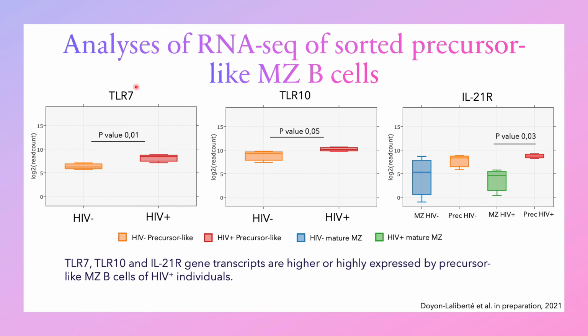Then, we looked at the expression of TLR7, which can recognize single-strand RNA, and TLR10 that is involved in the recognition of structural proteins of HIV, and we found that their gene transcripts are higher in precursor-like marginal zone B-cells of the progressors compared to the healthy individuals, and this for both of these proteins. Also, those cells express higher levels of IL-21 receptors than mature marginal zone B cells. Those results mean that they are more susceptible to share similarities with age-associated B cells, since IL-21 signaling is involved in the differentiation of this population.